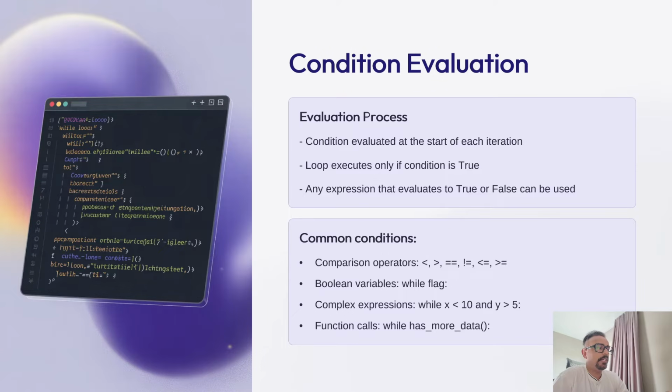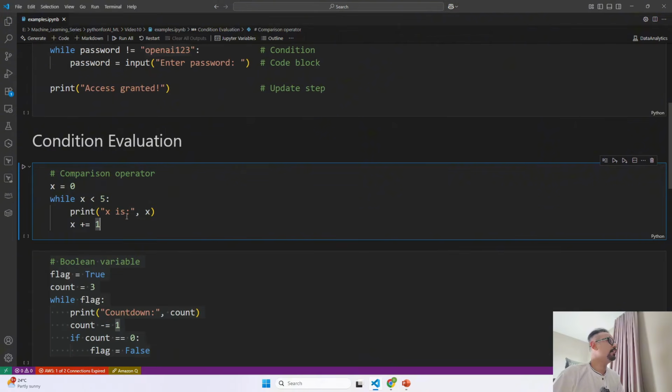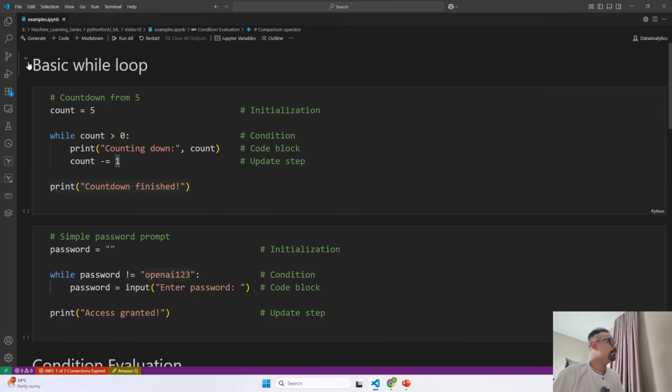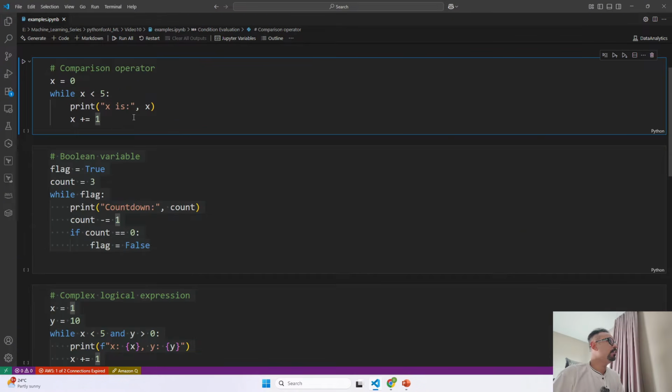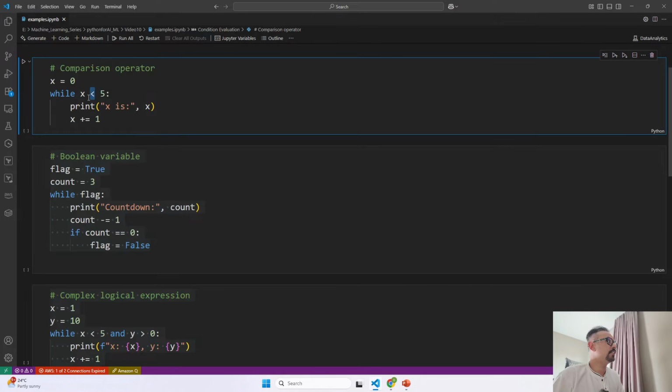So this condition might be, let's take a simple option of comparison operator. Let's do it one by one. So let's talk about comparison operator with an example. How does condition evaluation work? Let me just minimize this, and here we are. In comparison operator, if you see less than, this is the comparison, the first example that we are having. What I am saying is x is equal to 0. Now x is less than 5, print x is and the x value.